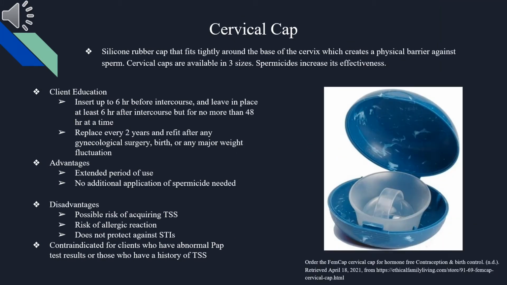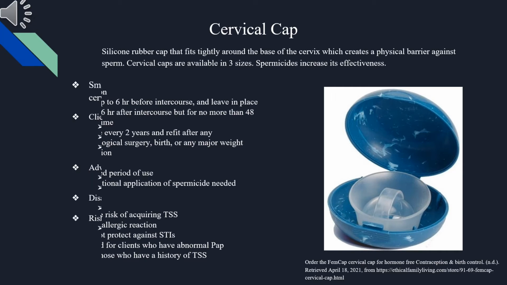Cervical cap. A silicone rubber cap that fits tightly around the base of the cervix, which creates a physical barrier against sperm. Cervical caps are available in 3 sizes. Spermicides also increase its effectiveness. It is important to educate the client to insert up to 6 hours before intercourse and leave in place at least 6 hours after intercourse, but for no more than 48 hours. Replace every 2 years and refit after any gynecological surgery, birth, or any major weight fluctuation. Advantages include an extended period of use and no additional application of spermicide needed. Disadvantages include a possible risk of acquiring toxic shock syndrome, risk of allergic reaction, and that it does not protect against STIs.